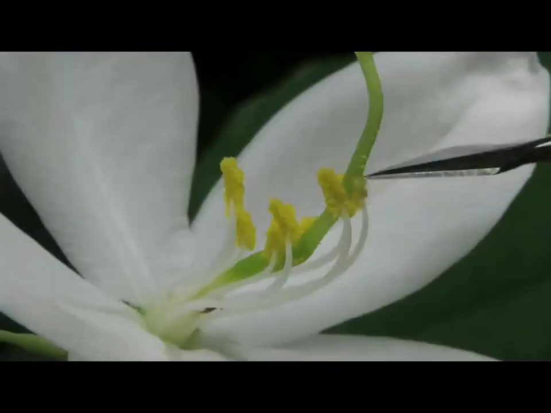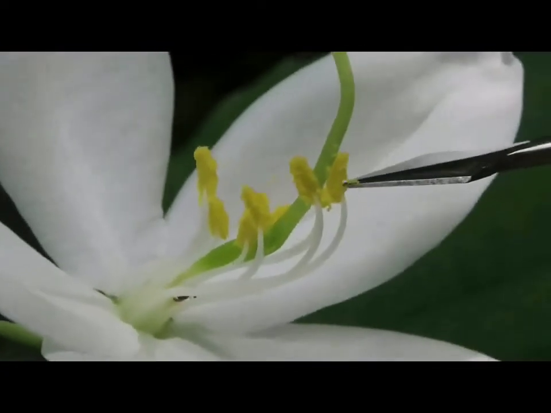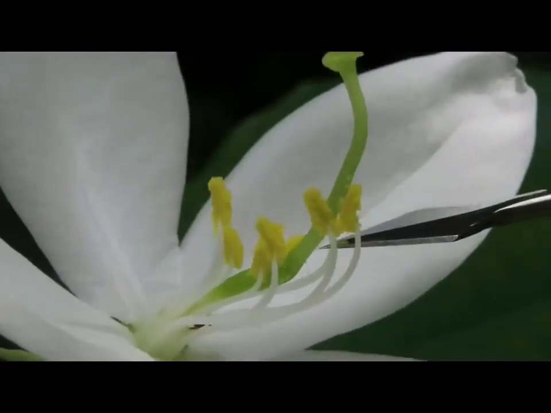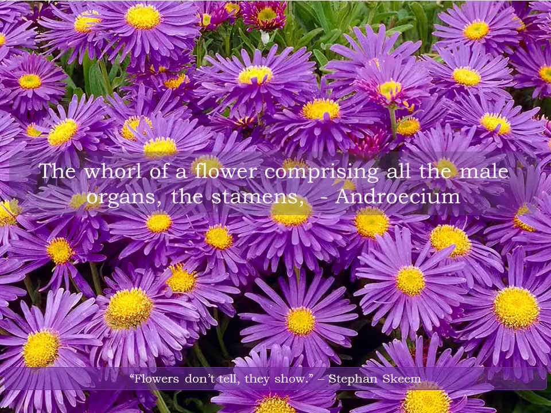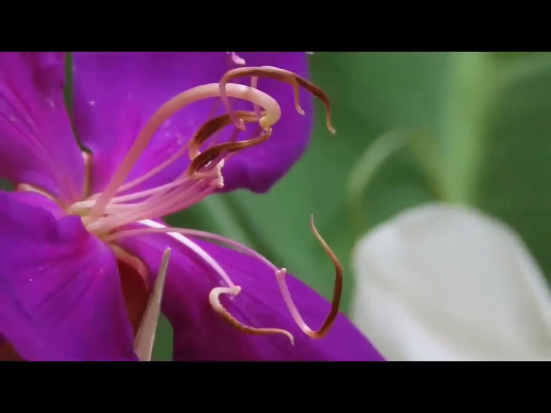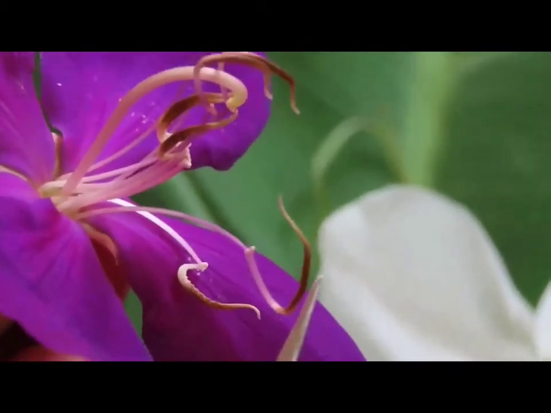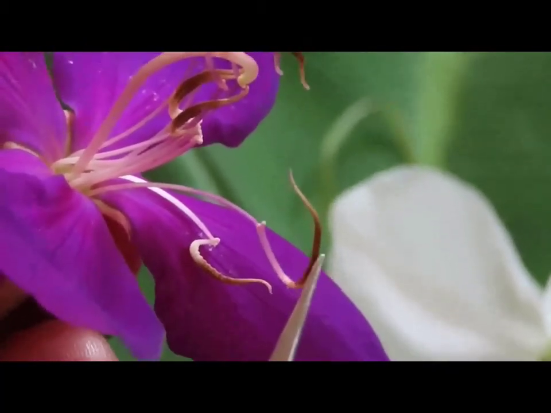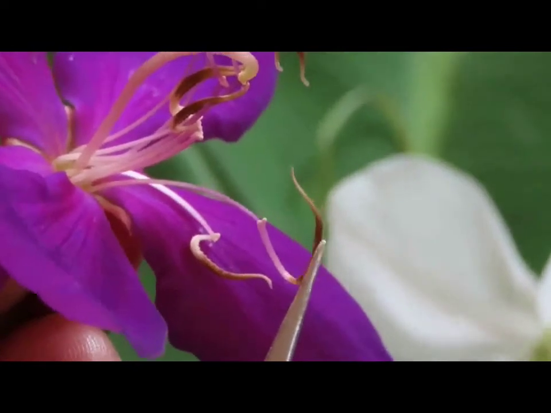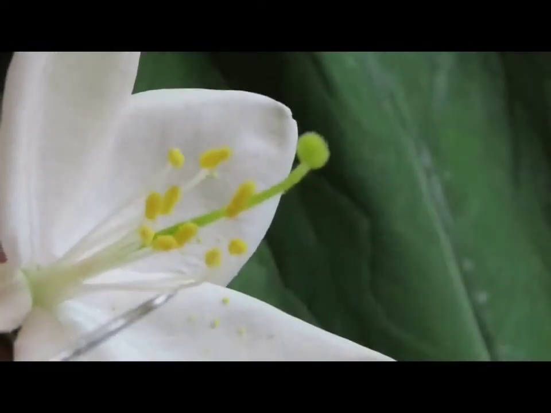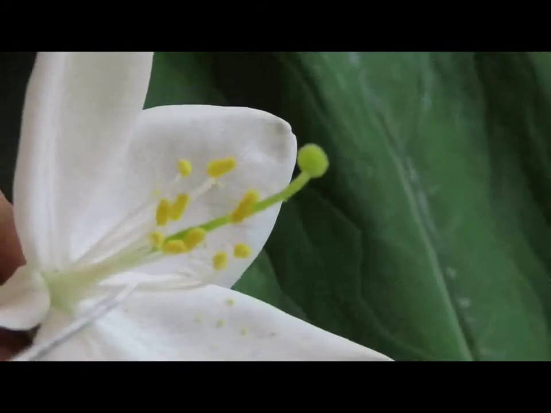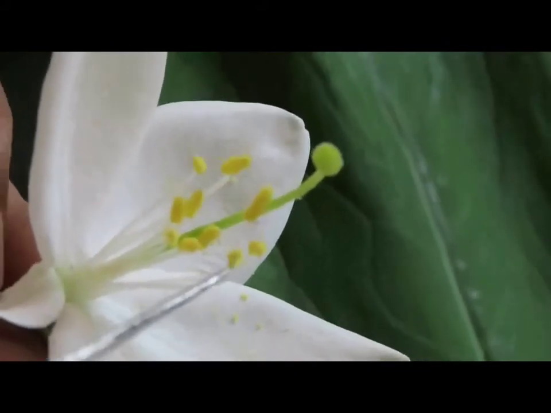The androecium of another flower, yet another flower. Usually, each stamen has a stalk called filament and the pollen containing part, the anther. In this flower also you can see the filament and the anther.